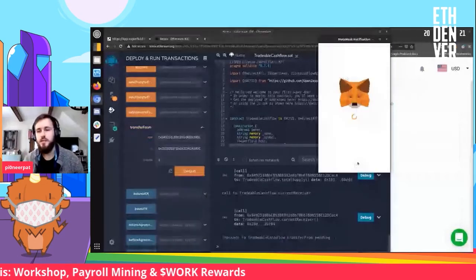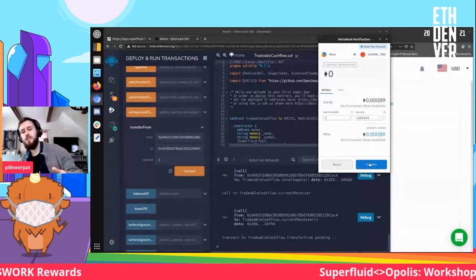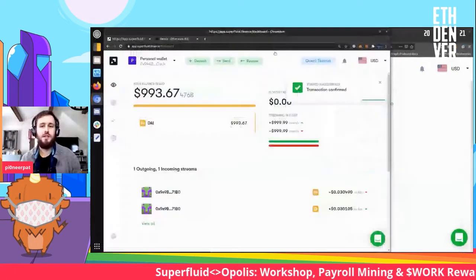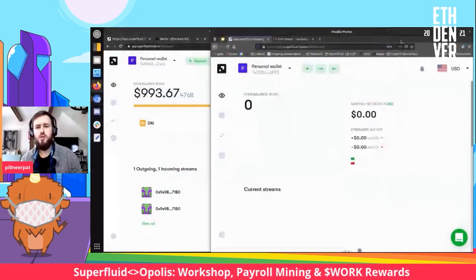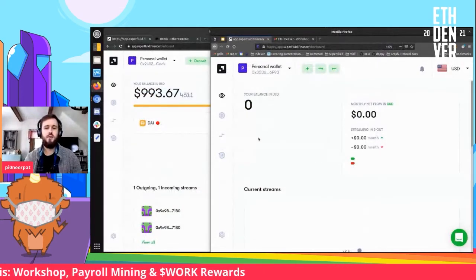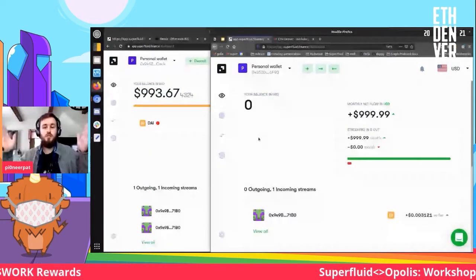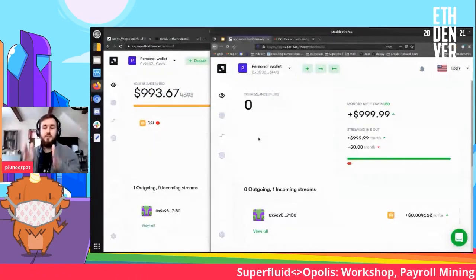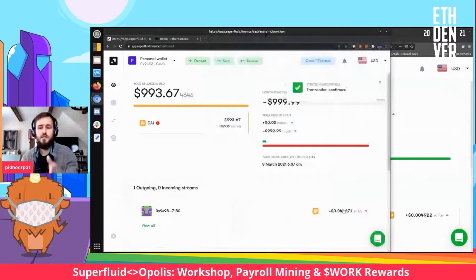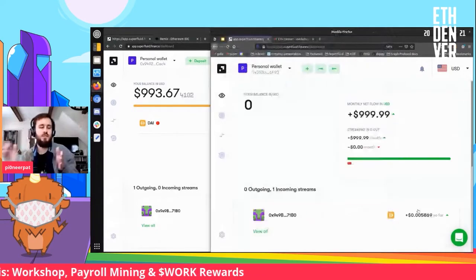All right, so we deployed the NFT. We sent a stream to it. And now we're going to give the NFT to somebody else. And that stream is going to automatically update. So let's go sit and wait on Bob's account, the receiver, and see, oh, there it is. Now they are receiving the stream that Alice is sending. And so if we look at Alice, we see there's a negative flow. And if we look at Bob, there is a positive flow.